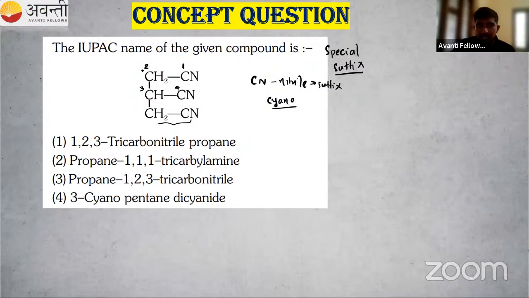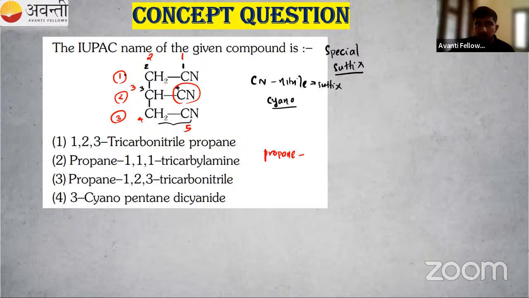Or I can write like this, 1. I can go like this, that means 1, 2, 3, 4, 5. Then this CN group is eliminated. So IUPAC decided we have to exclude all CN groups. We are not including any CN groups. So I'm numbering from this side: 1, 2, 3. That means the word root is propane. So propane is the word root here.